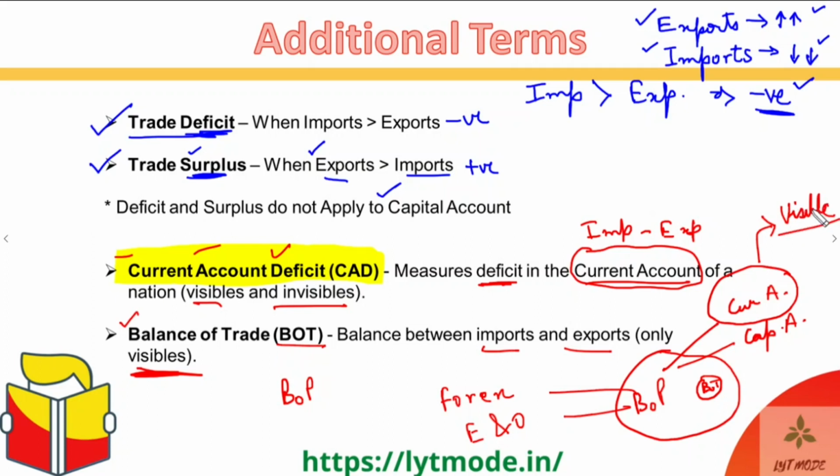Okay, only the visible part. So for current account deficit or CAD, we consider the entire current account, and for balance of trade, we consider only the balance between the visibles, or exports minus imports of the visibles of the current account. Okay, so this is a very, very narrow term, and you have to remember this as well, the BOT. Got it guys? So let's move ahead then.